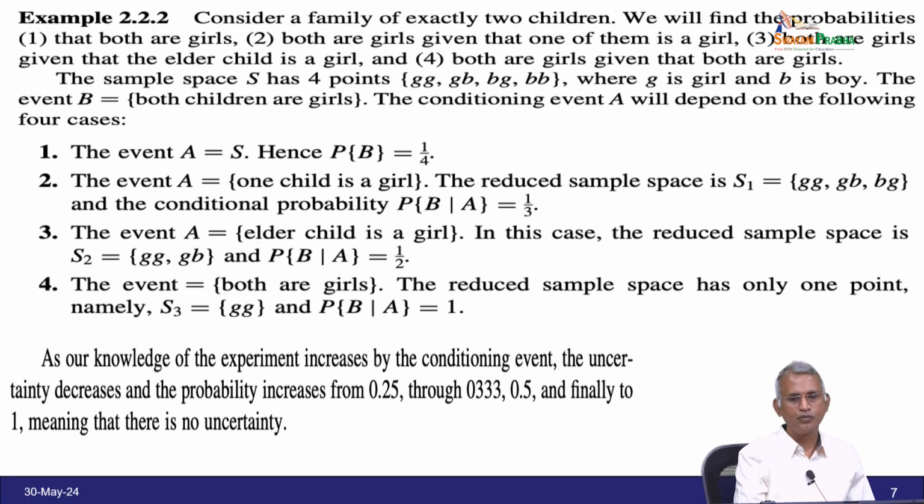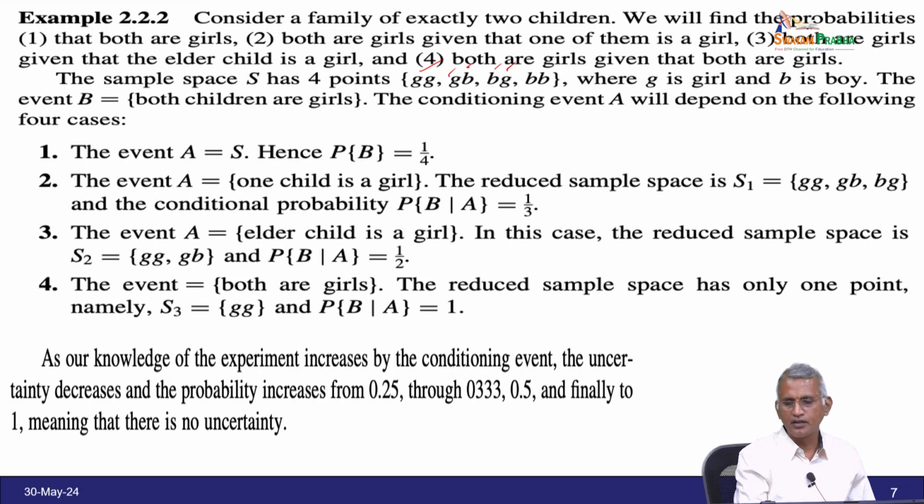For the first case, both are girls is GG. For the second case, one is a girl and the other is a boy. For the third, the elder child is a girl. So, that is the meaning of the sample space we can design.